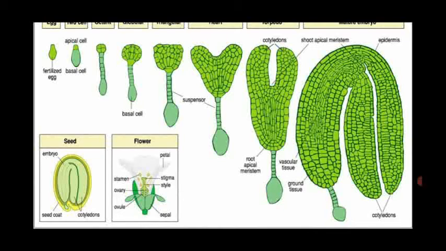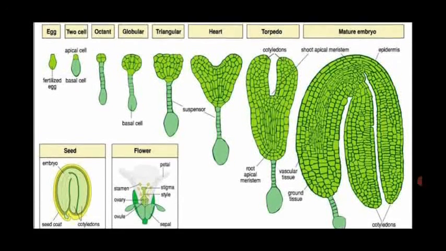Inner side, they have the cotyledon. So this embryo afterwards develops into a new plant with a reproductive organ called the flower, with sepal, petal, stamen, stigma, style, ovary, and ovule.